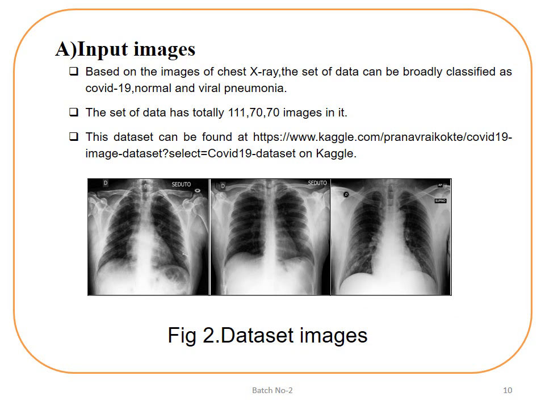So the input images, based on chest X-ray images, the data set can be broadly classified as COVID-19, normal and viral pneumonia. We have taken a data set of 111, 70 and 70 images respectively. This data set can be found in the Kaggle source link which is provided here. And some examples of the data set images are also included here.